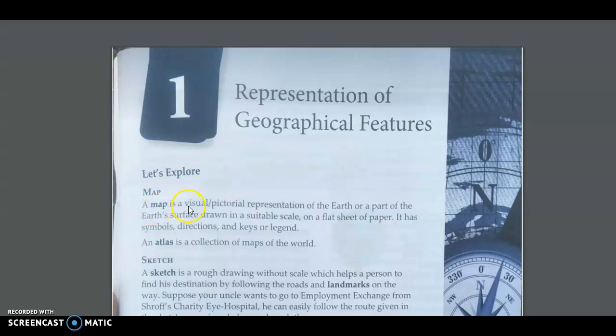A map is a visual, pictorial representation of the earth or a part of the earth's surface, drawn in a suitable scale on a flat sheet of paper. It has symbols, directions, and key or legend.